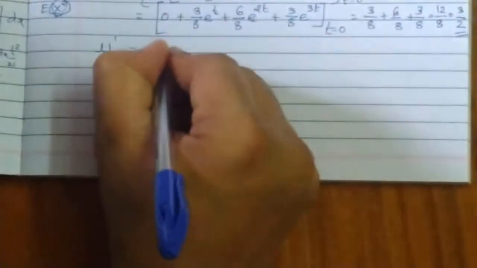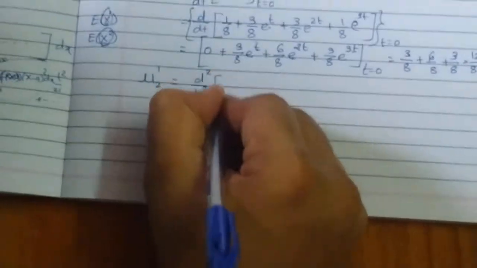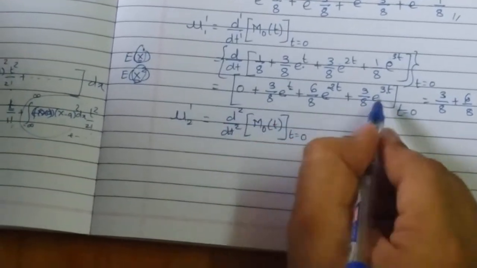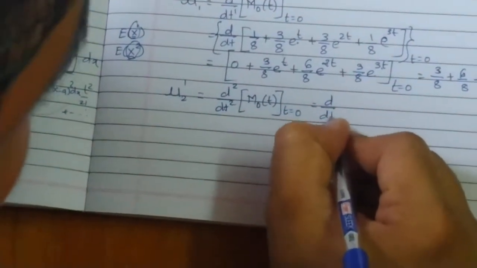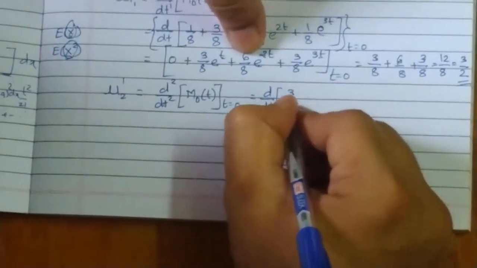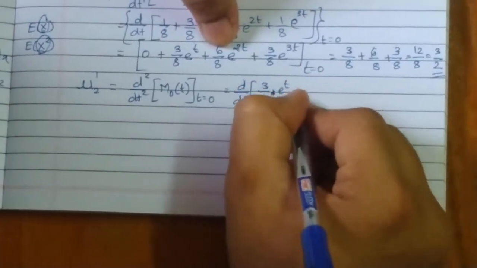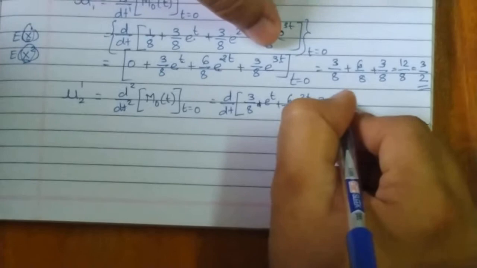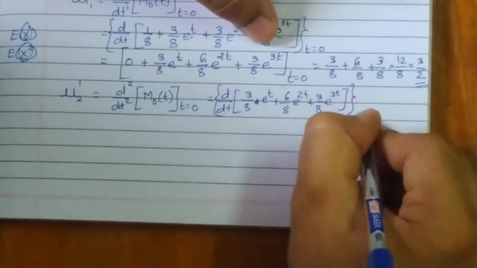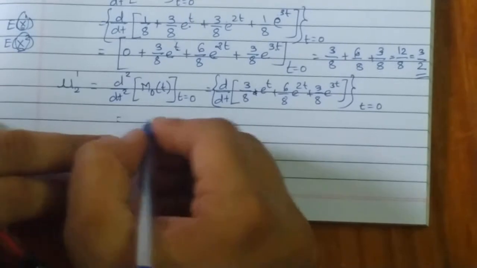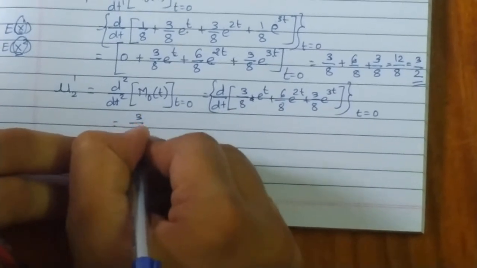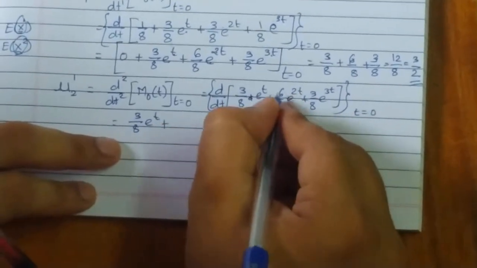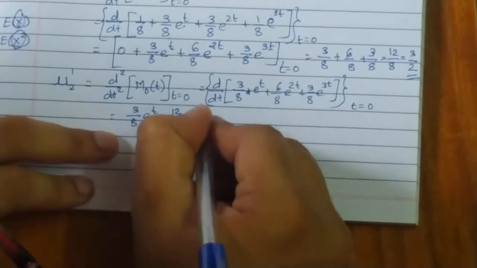So mu2 dash is equal to d square by dt square of m naught of t at t equals 0. I already calculated the first order derivative, hence I am writing d by dt of directly this term, 3 by 8 e raised to t, 6 by 8 e raised to 2t, plus 3 by 8 e raised to 3t at t equals 0. Continuing, what is the derivative here? Again 3 by 8 into e raised to t, plus e raised to 2t whose derivative is 2 times e raised to 2t. So 2 into 6, so 12 by 8 e raised to 2t.